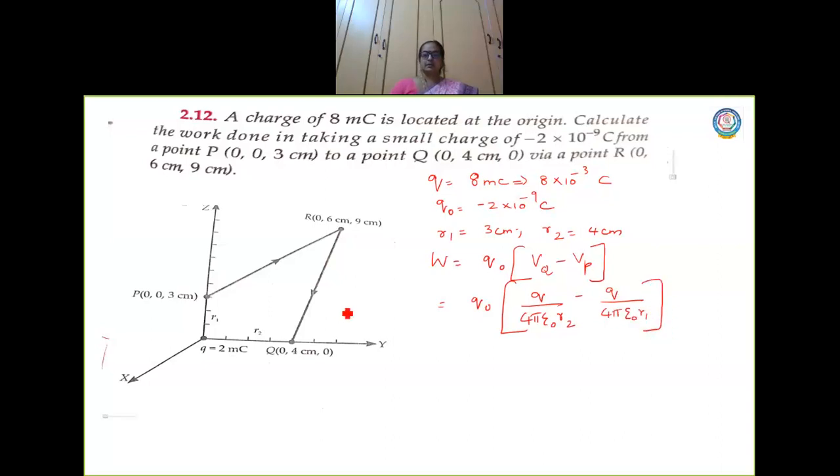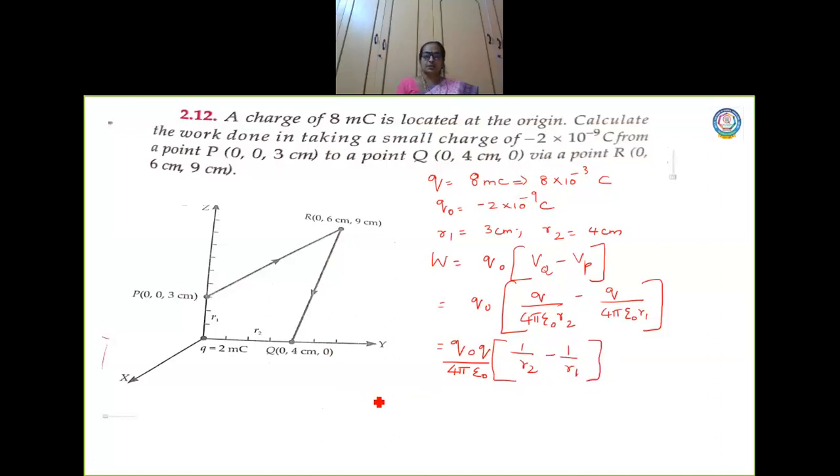Am I right? So take Q also outside. You have Q naught into Q, and I brought 4 pi epsilon naught out as well: 1 by R2 minus 1 by R1.